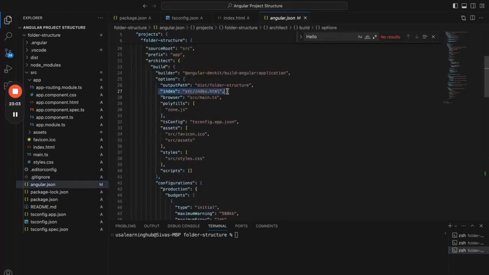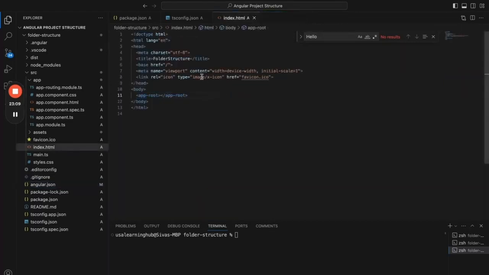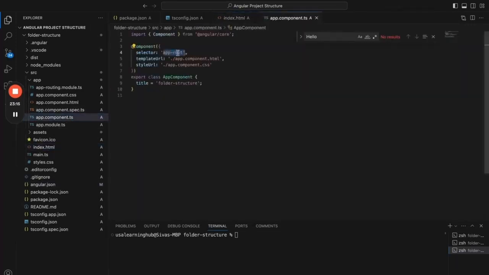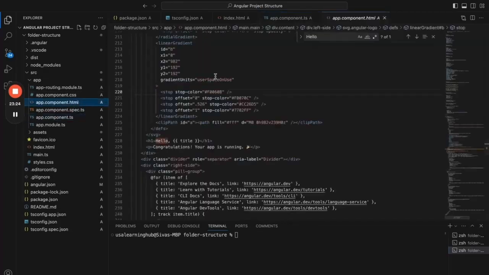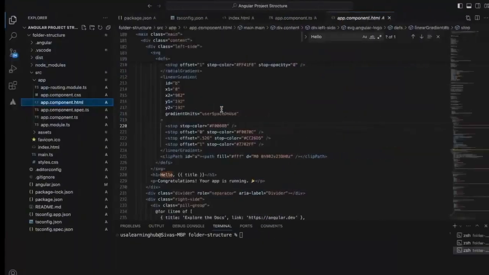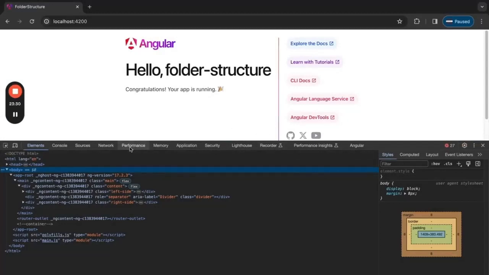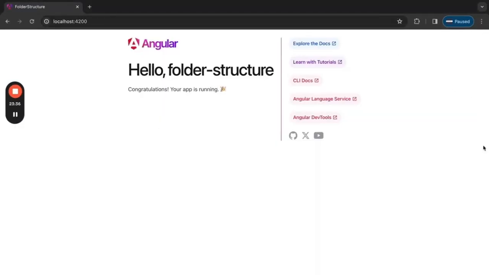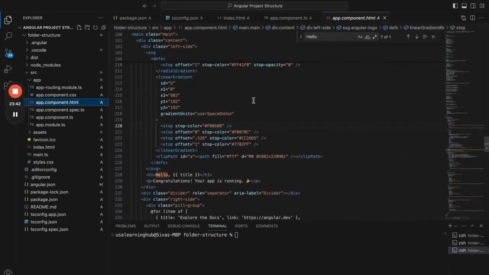So index.html is the file that is going to be rendered first. Within this file, there is a body, and within the body, we are referring to app root, which is the selector in app.component.ts. For that reason, whatever content is within this app root component is rendered onto the UI. That's why we are seeing this app component content on the main page. So that's how the routing is done to the main app component file.